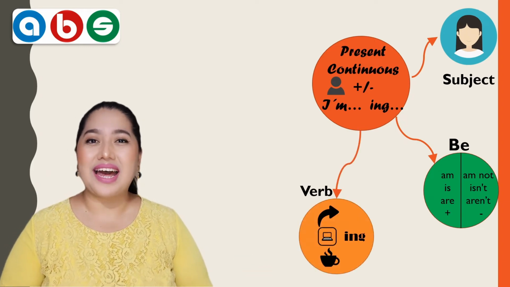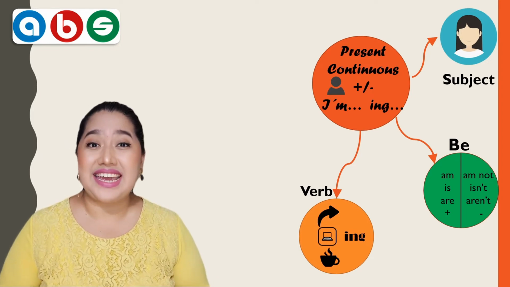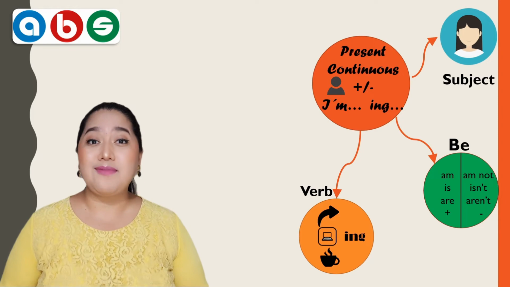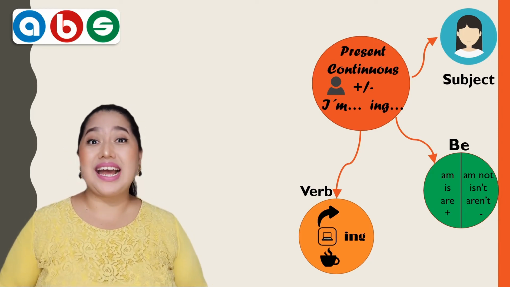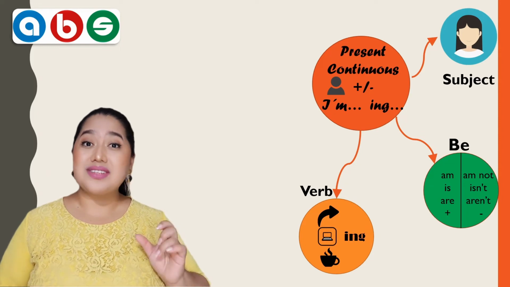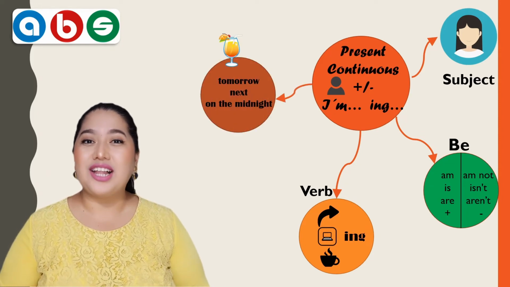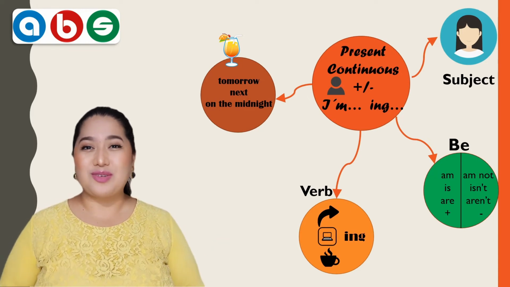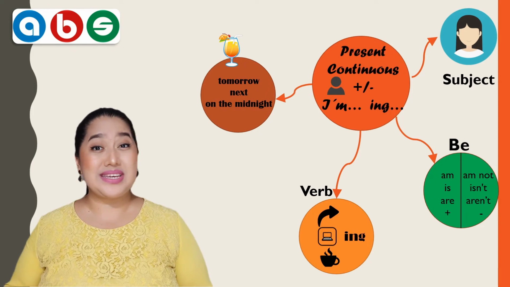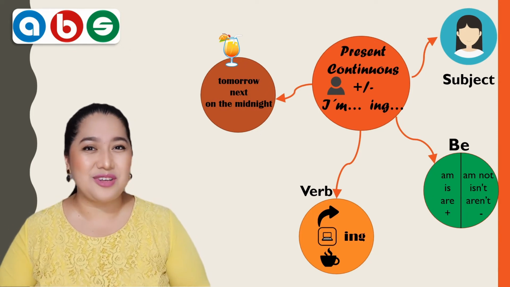And after that, well, you need a verb with ing at the end. For example, I am cooking, I am working, I am traveling, I am doing, I am having, always with the ing at the end of the verb. And at the end, well, you need a complement. You know, a complement could be a phrase for the future, like tomorrow, next week, next month, next year, or at midnight. So this is the future.